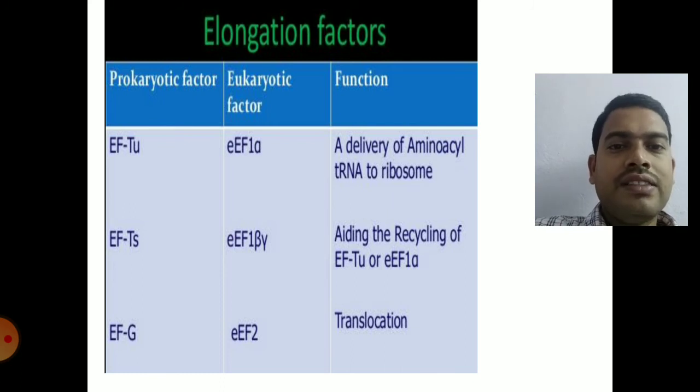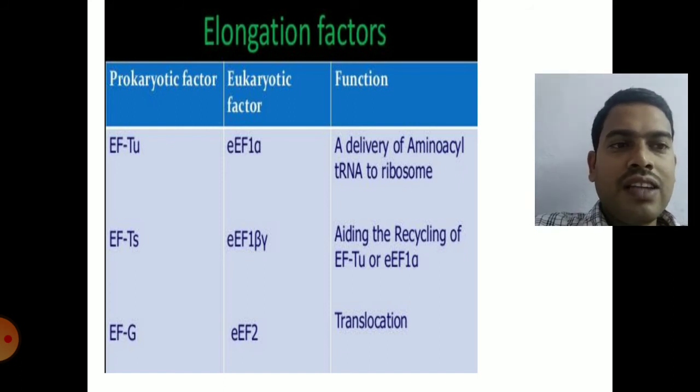Then EFTS recycles EFTU GDP to EFTU GTP. The same thing will be done by eukaryotic elongation factor 1 beta gamma. So this 1 beta gamma will be recycling EF1 alpha GDP to EF1 alpha GTP, aiding like EFTS. So it does the same function as EFTS does.